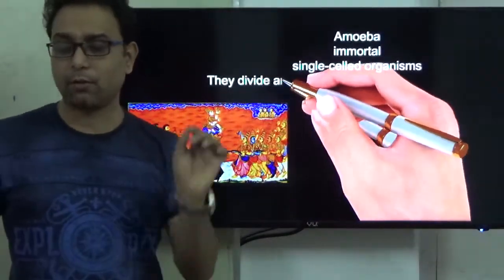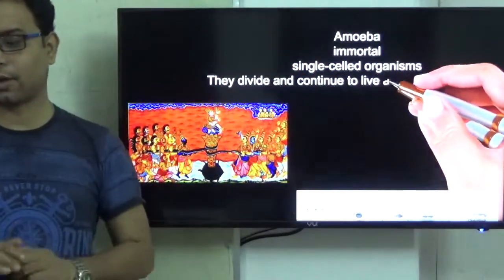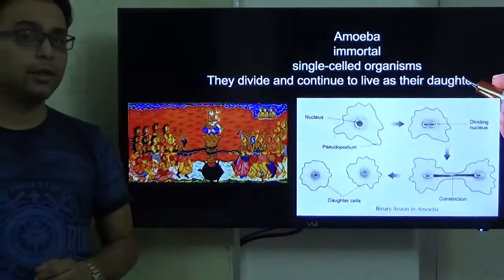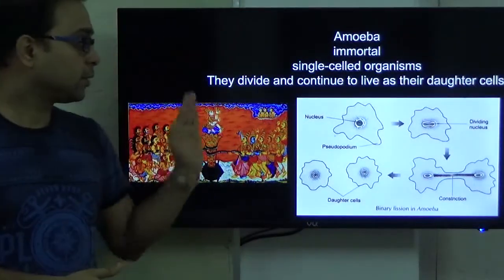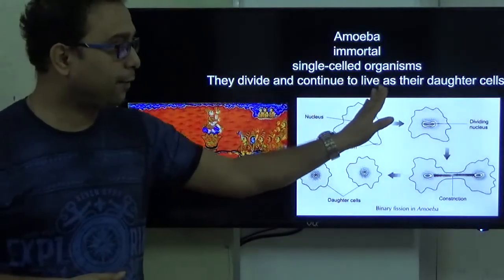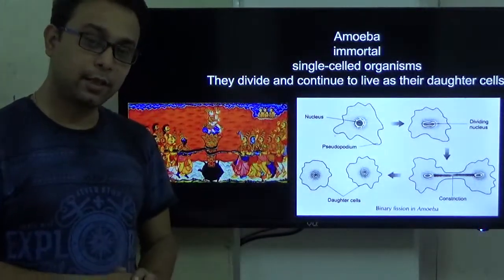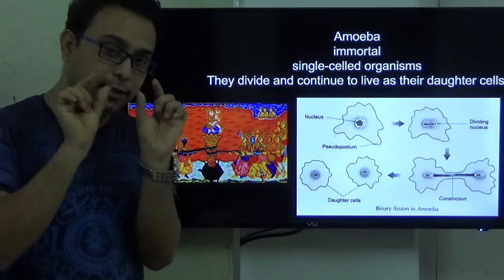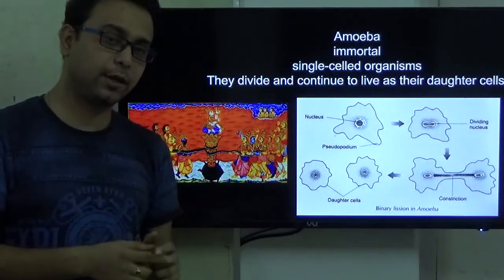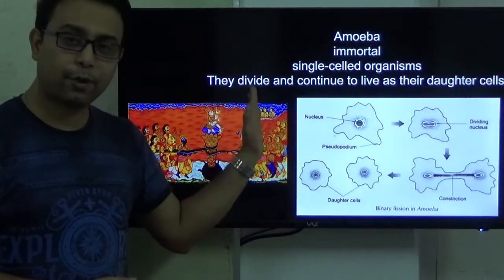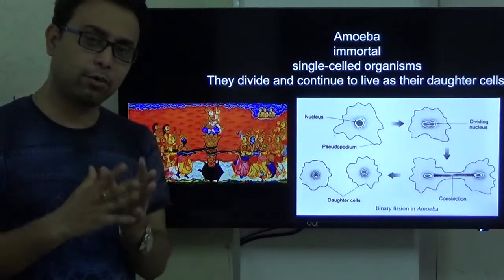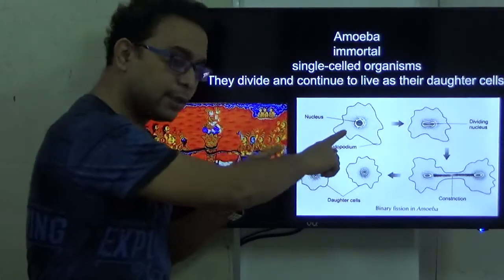Amoeba is a unicellular organism, that means a single cell organism, but they are called immortal. Why are they called immortal? Because they divide and continue to live as their daughter cells. These same statements ultimately come in your NEET syllabus, in the NEET exam paper. So it is a very important question: amoeba are immortal because one cell is there.